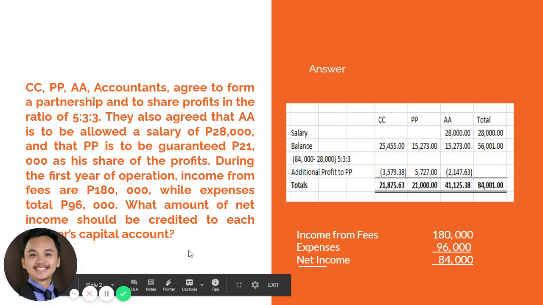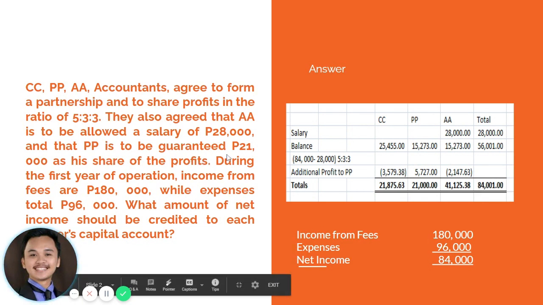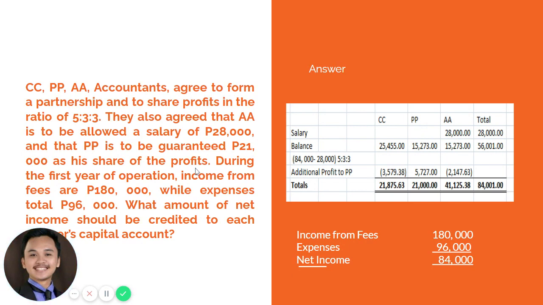What's unique in this problem is that there is an agreed stipulation that partner P will be guaranteed 21,000 of his share in the profits. So meaning in no circumstance will partner P receive part of the partnership net income less than 21,000.